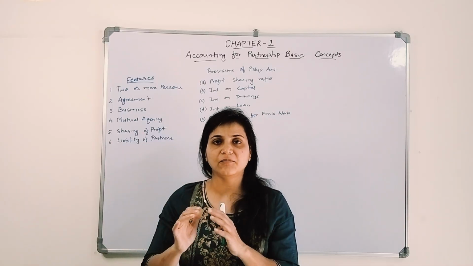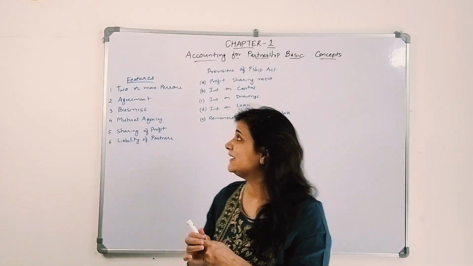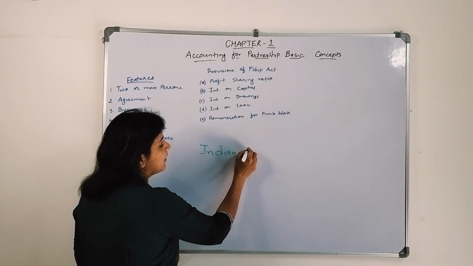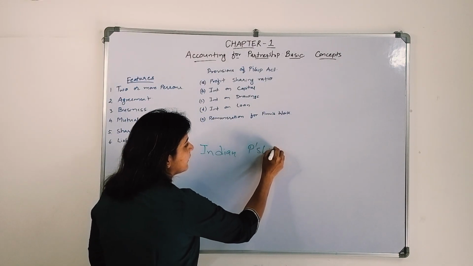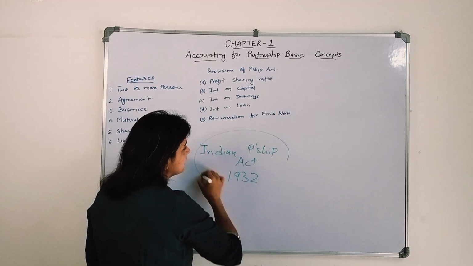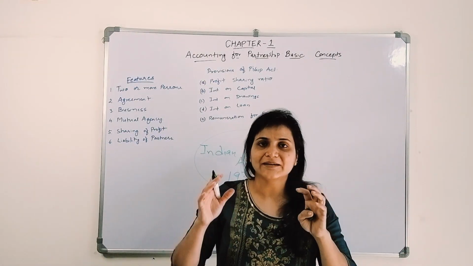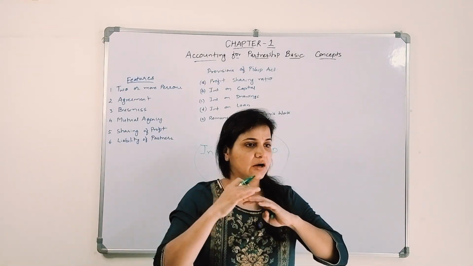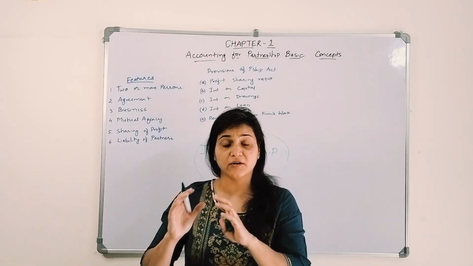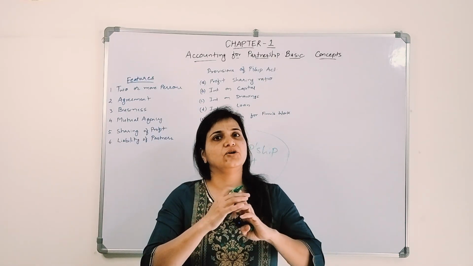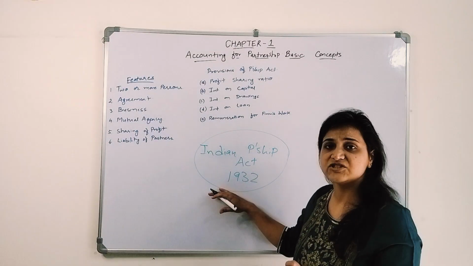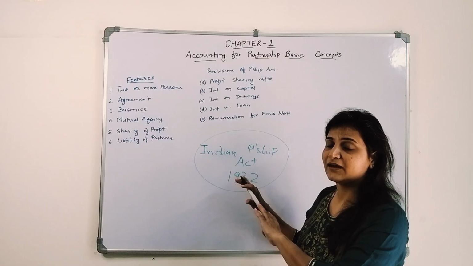But there is a maximum limit also as per the Indian Partnership Act, 1932. Okay, what is the Indian Partnership Act? It is an act which has been formed to carry out certain rules to govern this partnership firm organization. If anything is not agreed between them, how to resolve it, there are certain rules which have been there in the Indian Partnership Act 1932.